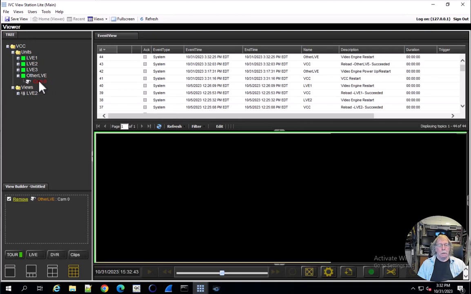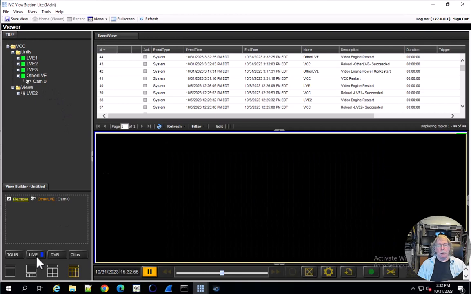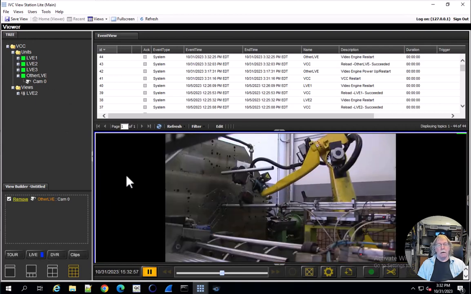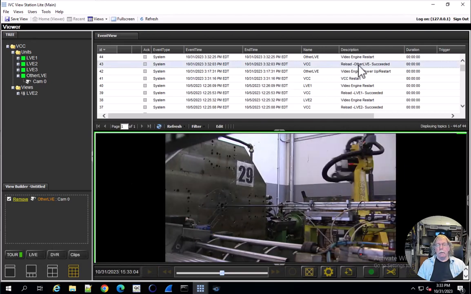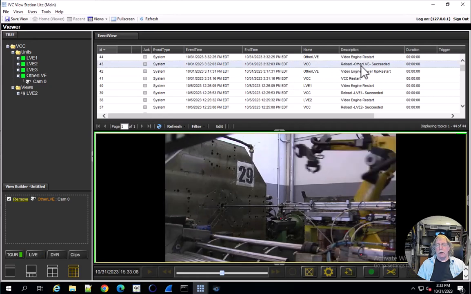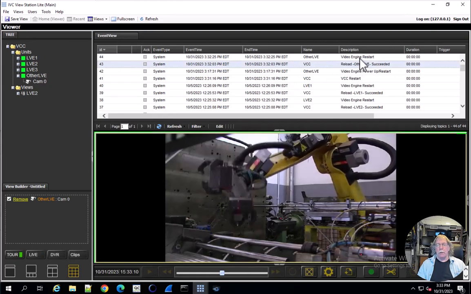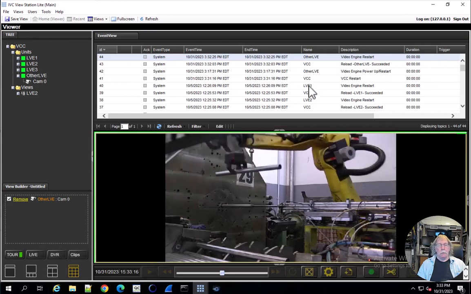And there we are. We've picked up the, now this is coming from the other LVE. If you noticed also when we deployed, we got a verification that we restarted or reloaded the other LVE and then it completed the restart. That's the signal that a deploy has finished. So basically we're now complete.